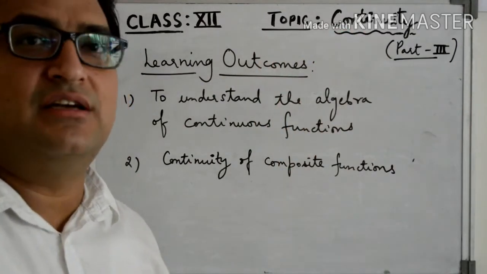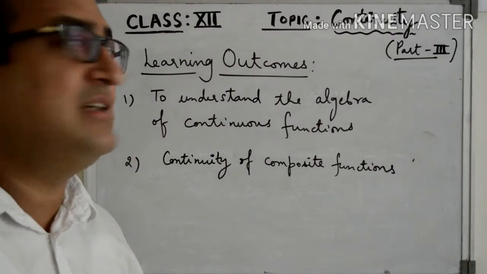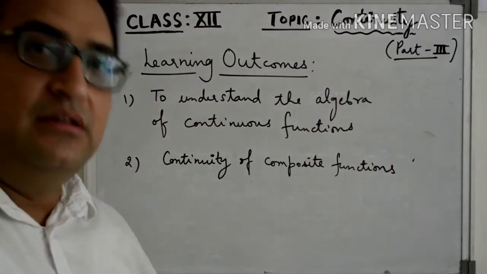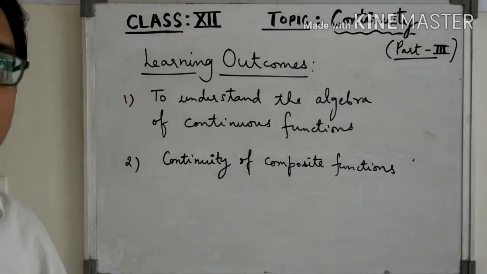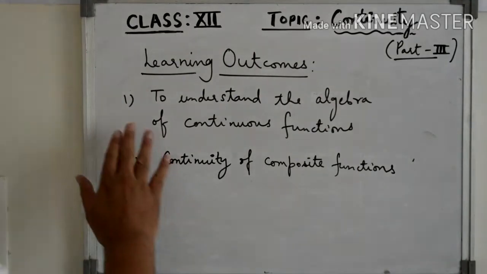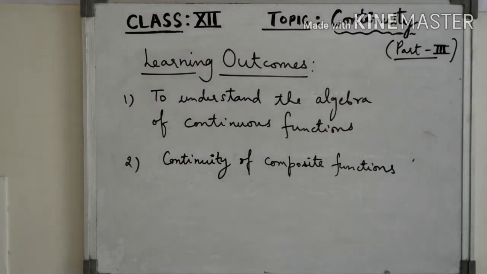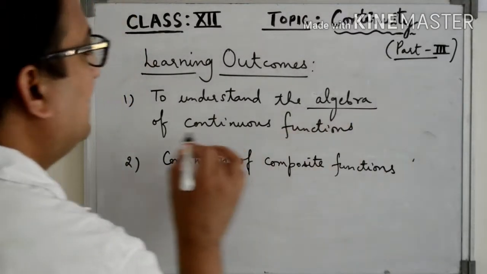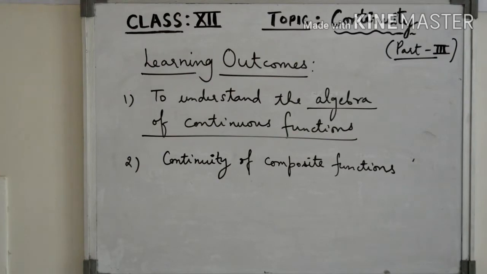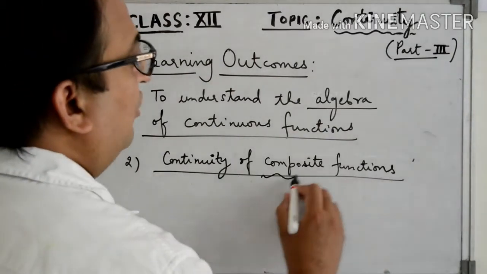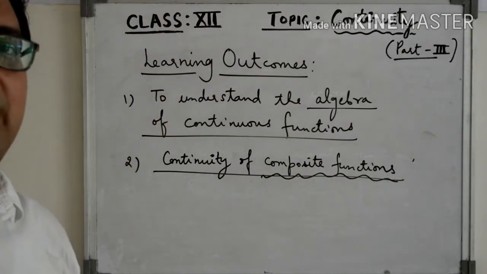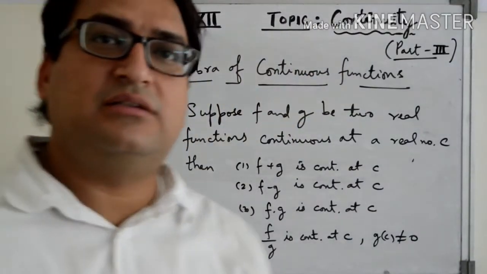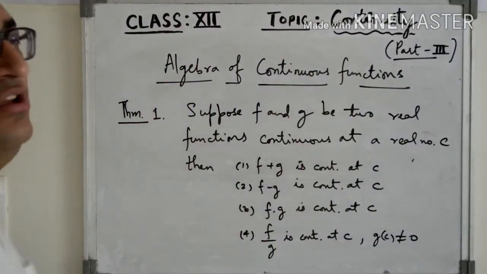We have already discussed this topic in two previous parts and today I am discussing the next topic, that is part 3. So the learning outcomes of today's class are to understand the algebra of continuous functions. We discussed the algebra of continuous functions and next we will be discussing the continuity of composite functions. So these two topics we will be covering in this lecture. So let us start with the algebra of continuous functions.